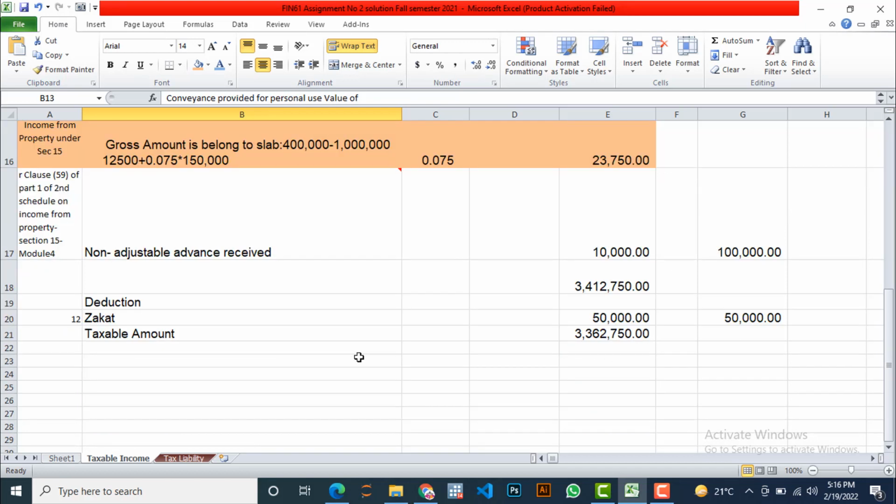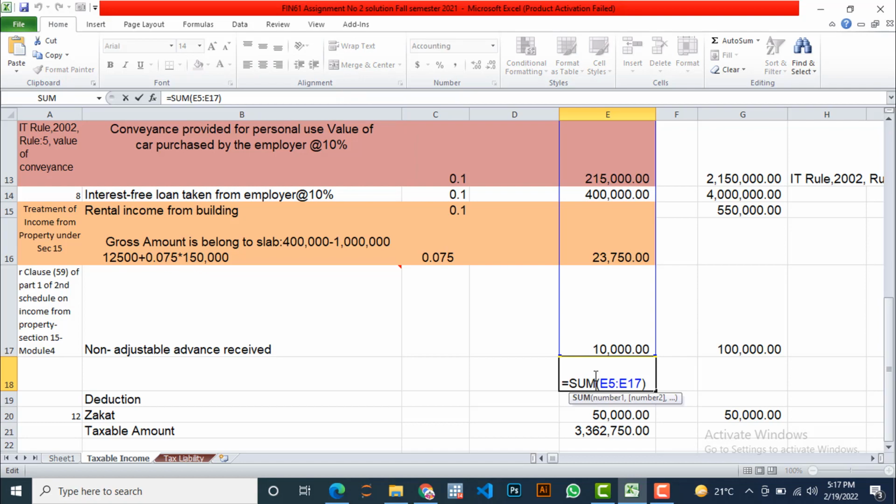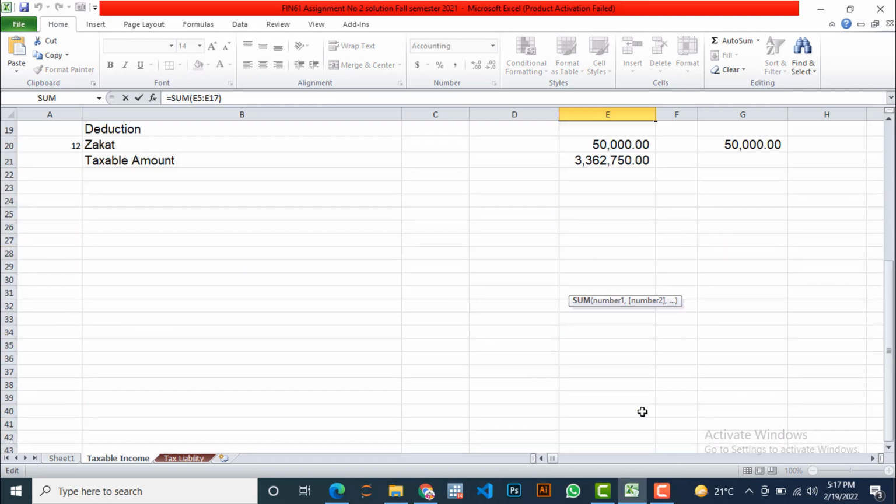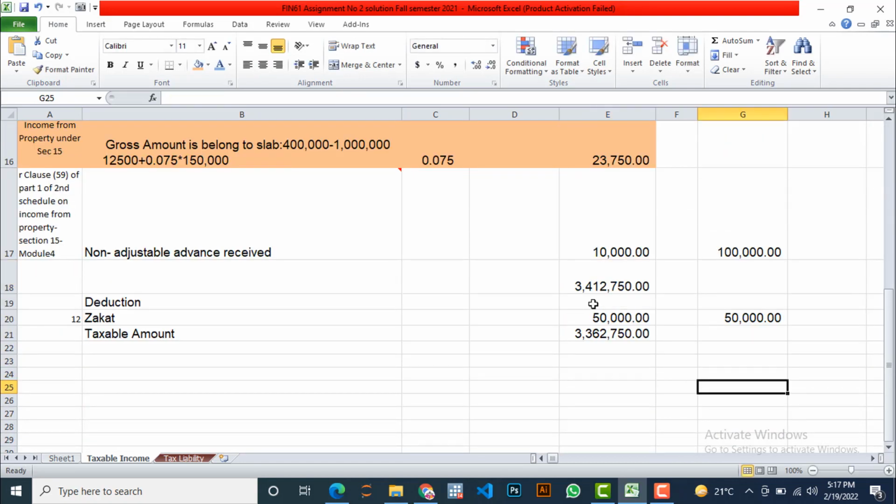Now we have zakat. Zakat we have paid, so it is deductible, so we will deduct it. I have applied a formula here. Look at this, this is a sum which is equal to approximately 3.4 million. So after deducting the zakat we have paid, 50,000, we reach the taxable amount of 3.36 million. So now we are going to move to the third part, which is tax liability. Let's move to the tax liability.